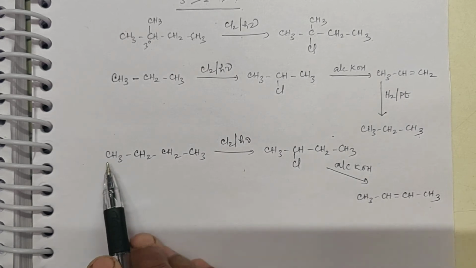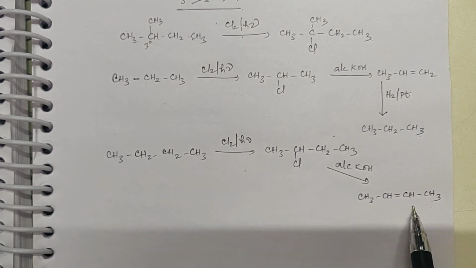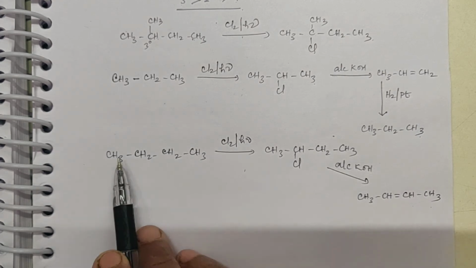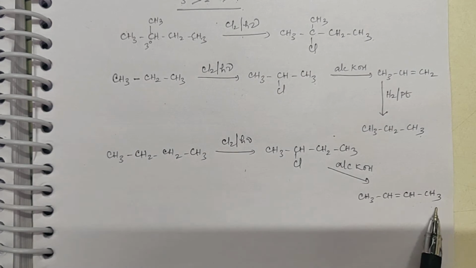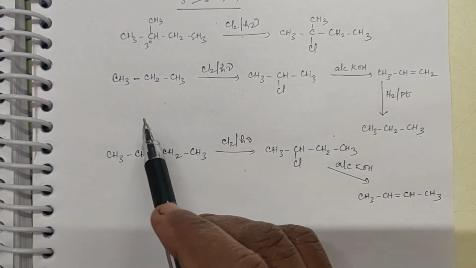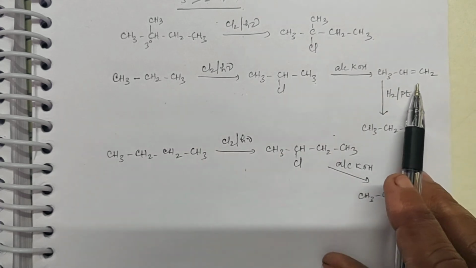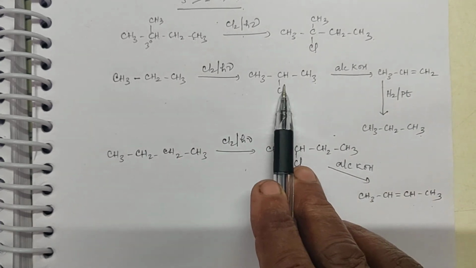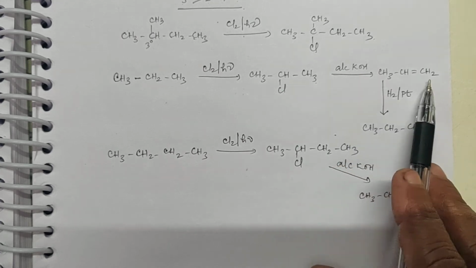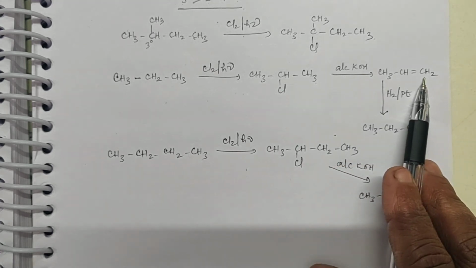So if I'm asking you, how will you convert butane to butene, 2-butene? Then you will have to go like this. Is that clear? If I'm asking you, how will you convert propane to propene? Then you can adopt this particular step. First you chlorinate it and then subject it to beta elimination. You will get propene. Right?